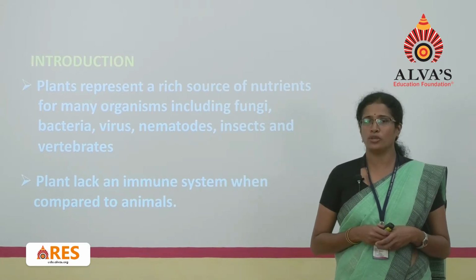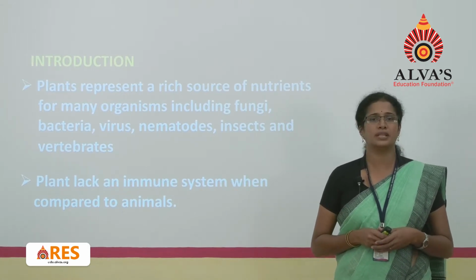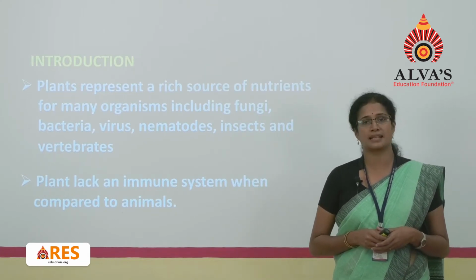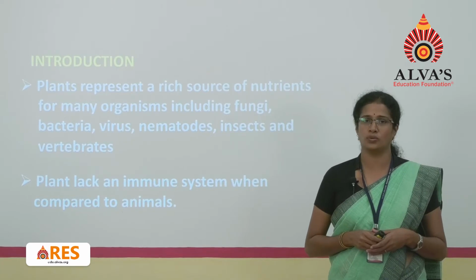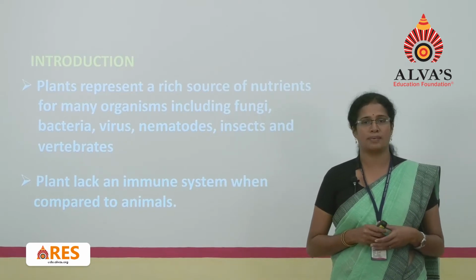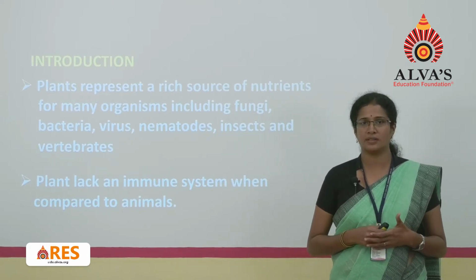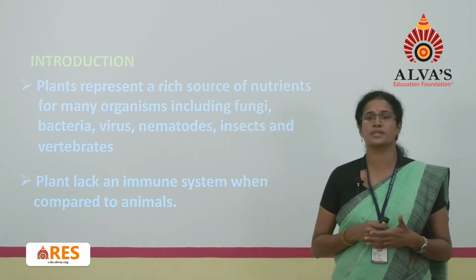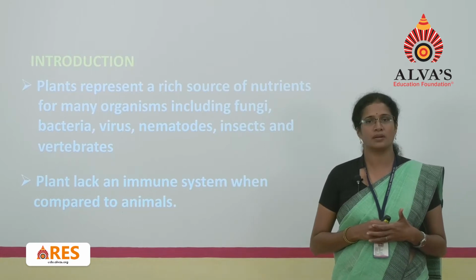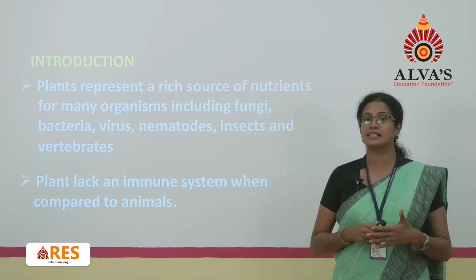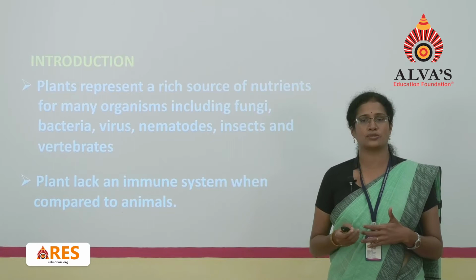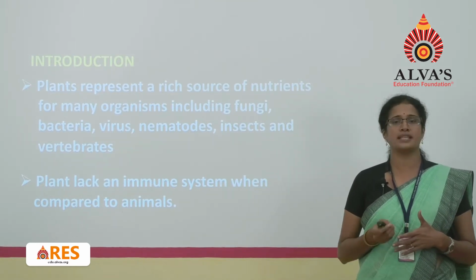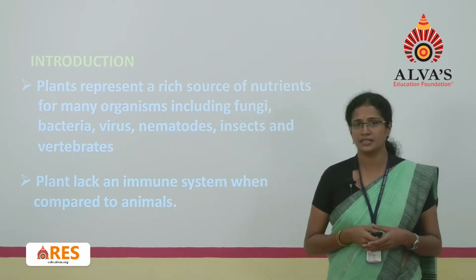As you all know, we humans have a very good immune system, but such a type of immune system is lacking in plants. So what does the plant do? Plants, when they get infected or before the entry of the pathogens, start producing some compounds. These compounds start fighting against the pathogens. Now what are pathogens? Why are they present? All these things we'll study in this introduction.